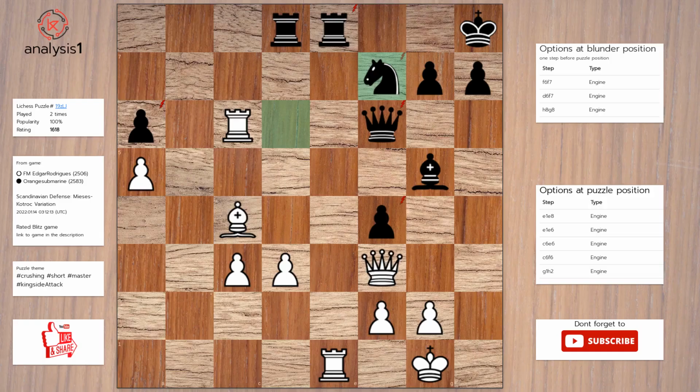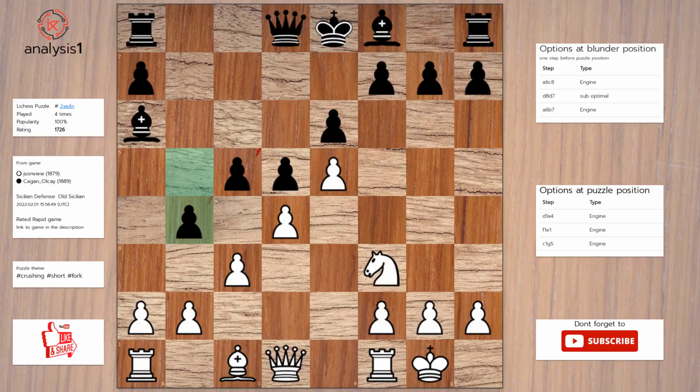Here are the threats. Rook takes queen. Rook takes pawn. Bishop takes pawn. Bishop takes knight. Queen takes pawn. Rook takes rook, check. Checks in this position are: rook takes rook, check. The puzzle is solved using: rook takes rook, check. Rook takes rook. Rook takes queen.